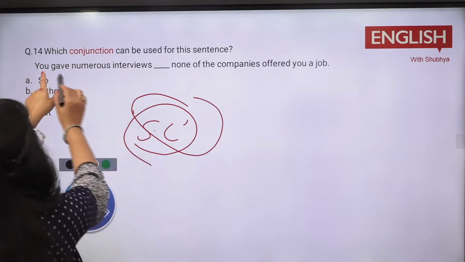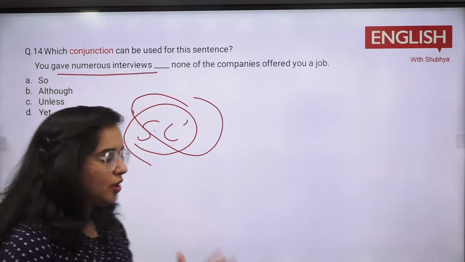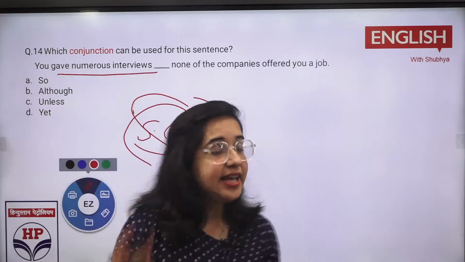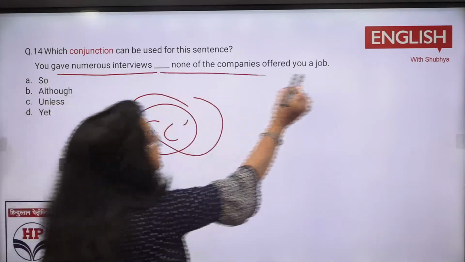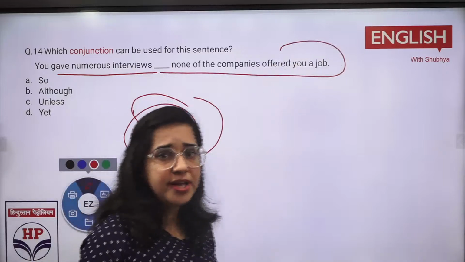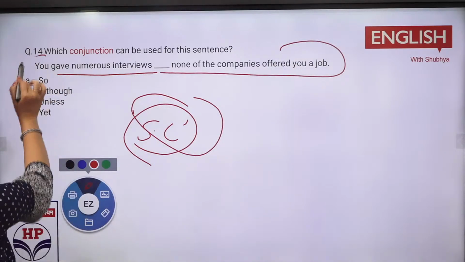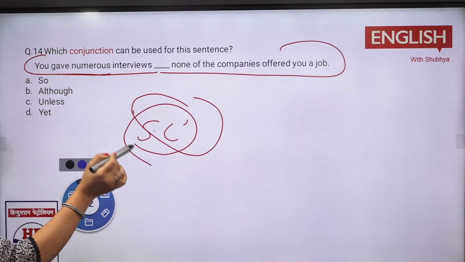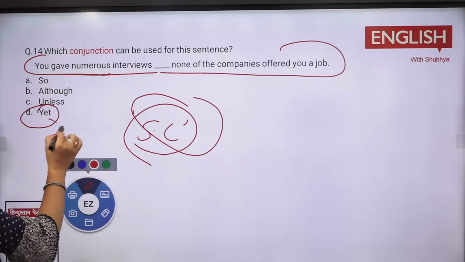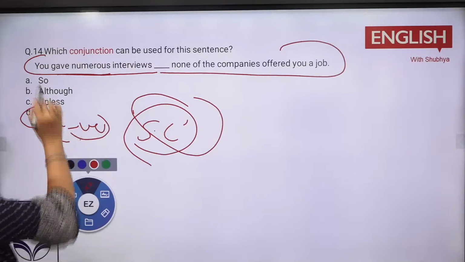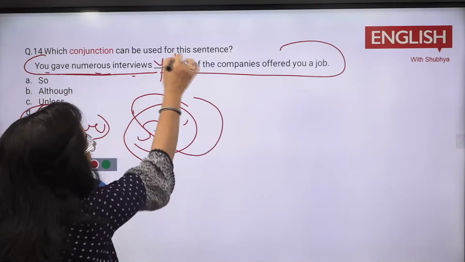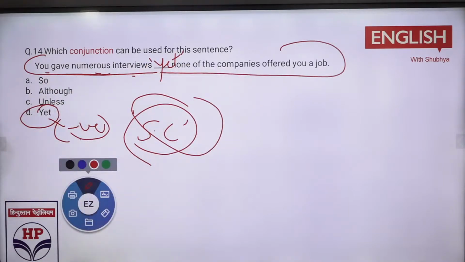See, you gave numerous interviews. आपने बहुत ज़्यादा interviews दी, लेकिन what is that? None of the companies offered you a job. लेकिन आपको किसी ने job नहीं दी. So that is the question now. Now you need to remember, it is already a situational one and yet points to the negative thing. You gave numerous interviews, yet none of the companies offered you a job.